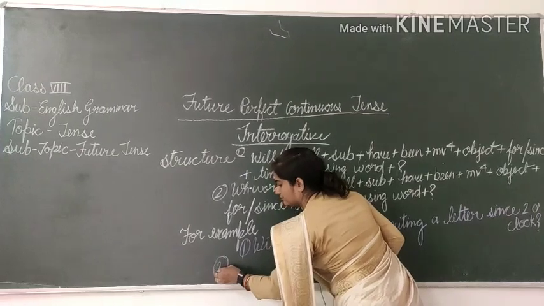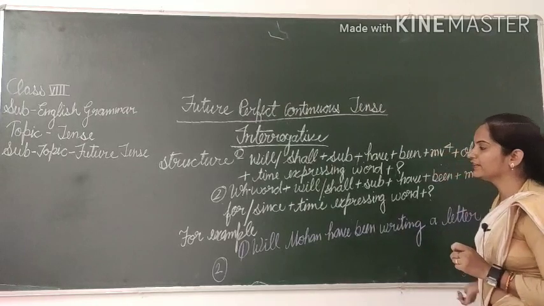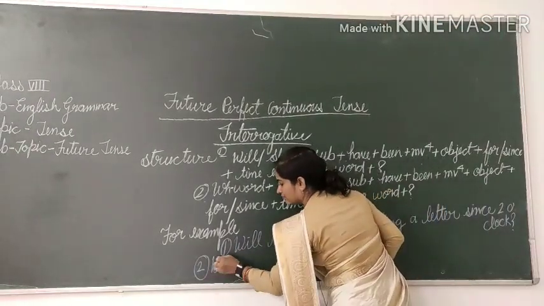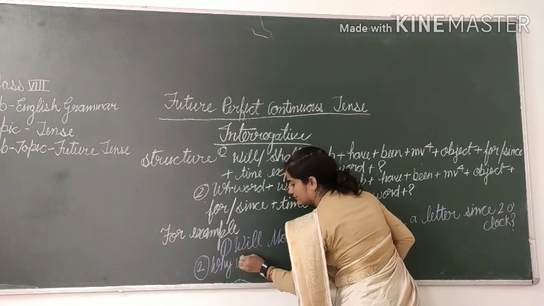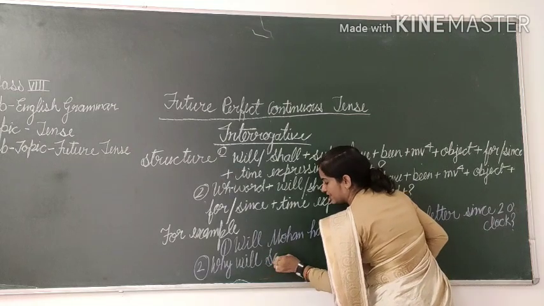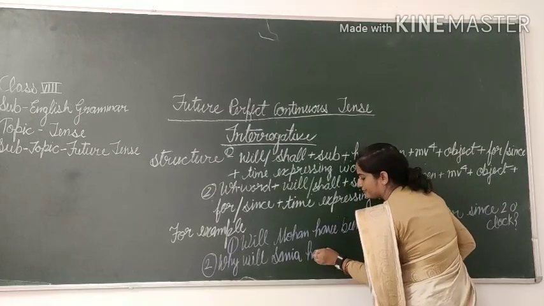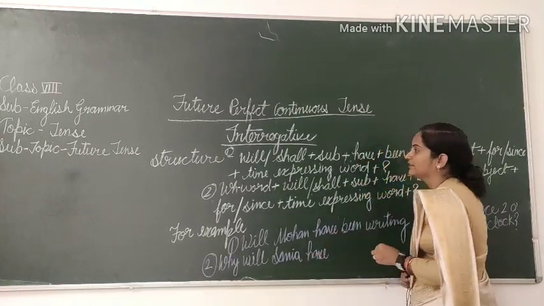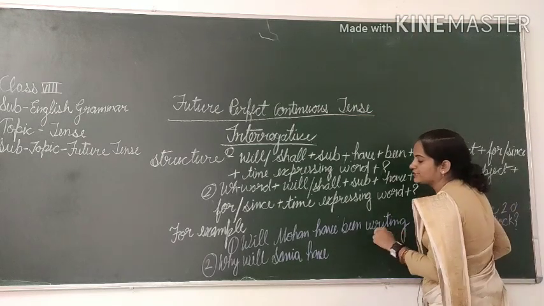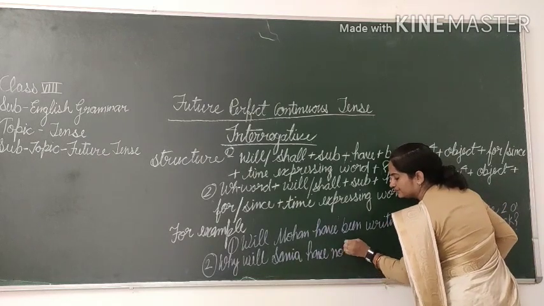Now we will frame an interrogative sentence with not. Why will Sania have? In future perfect continuous tense negative sentence we will put not after have. So we will put here not.